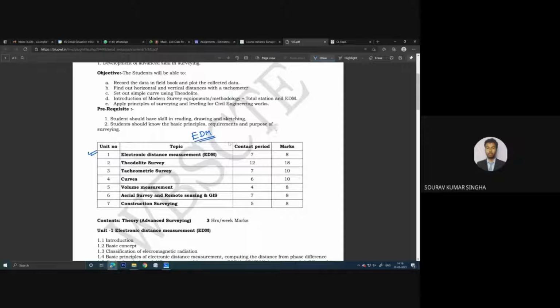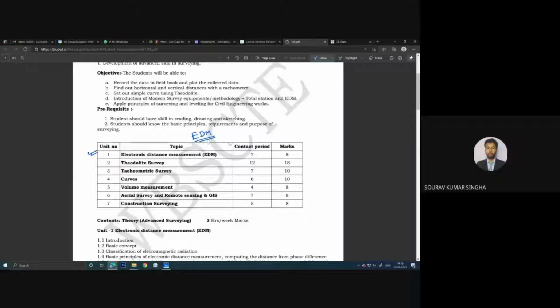To determine length, what tools did we use? A chain, or tape, right? Yes, we have done that subject, and now we have reached the advanced level.